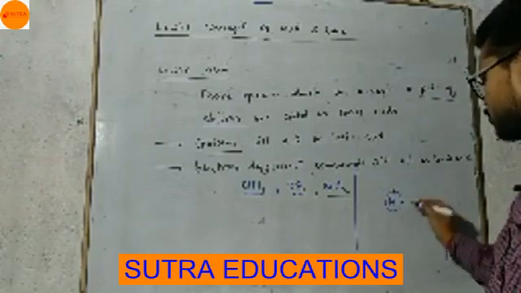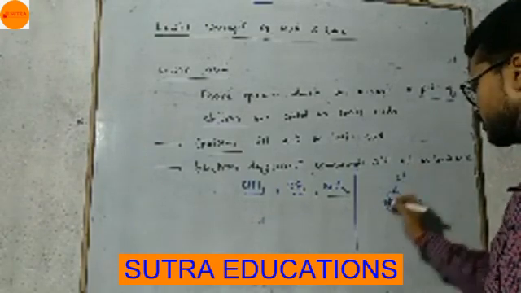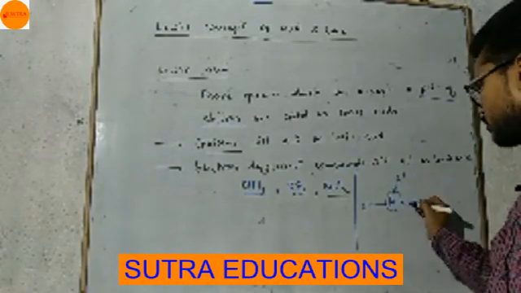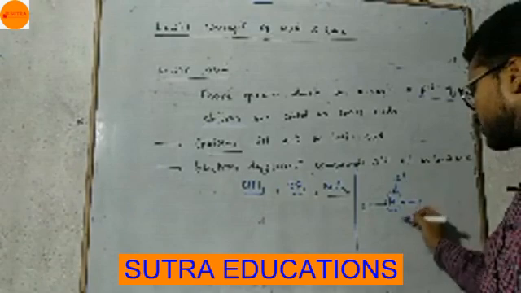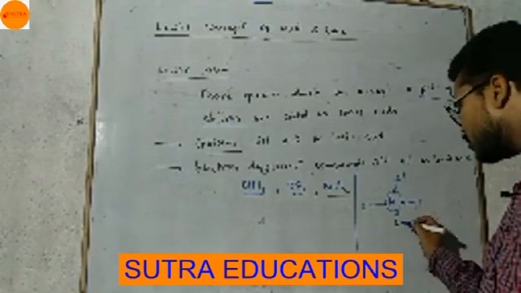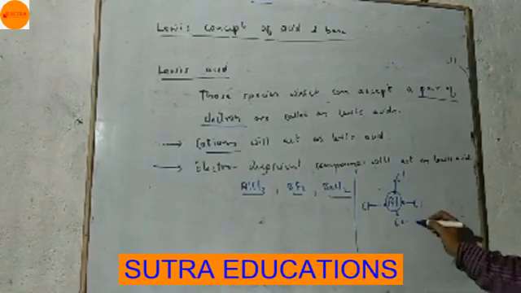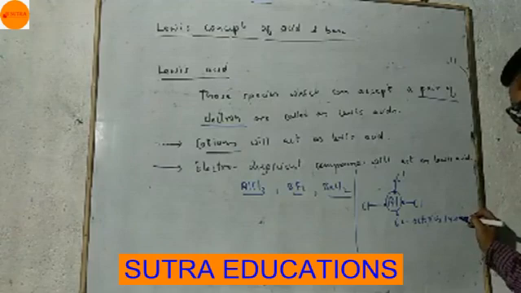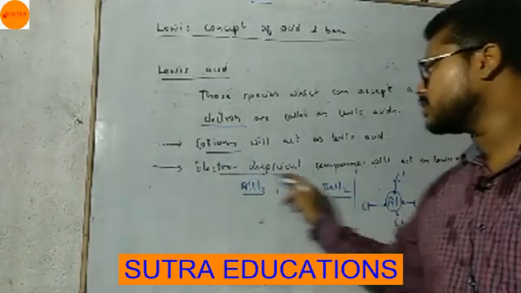So one Cl, other Cl, and the third Cl. So count the electrons here, 1, 2, 3, 4, 5, 6. Only 6 electrons are present. So the octet is incomplete. So it is an electron deficient compound.